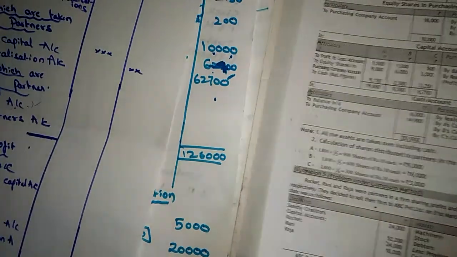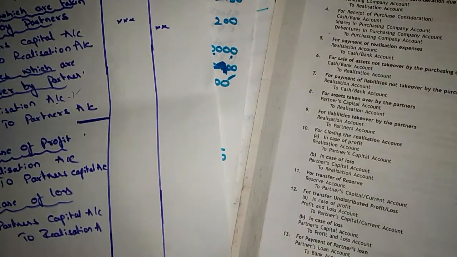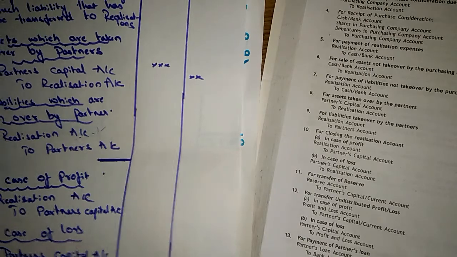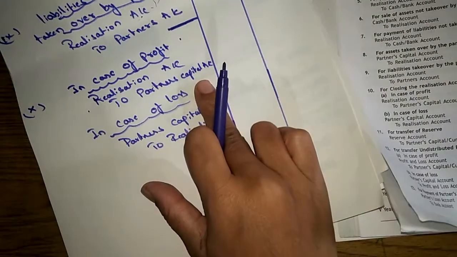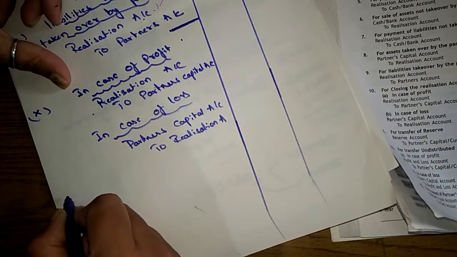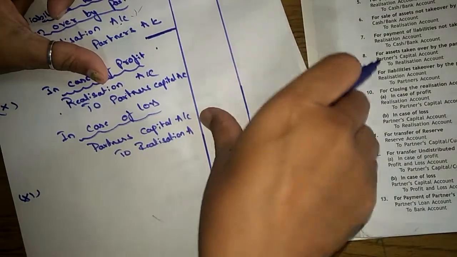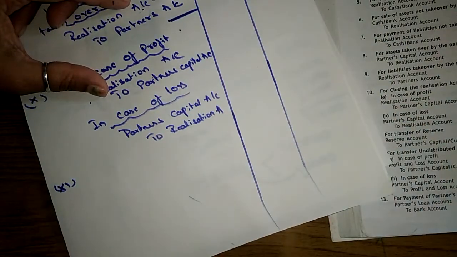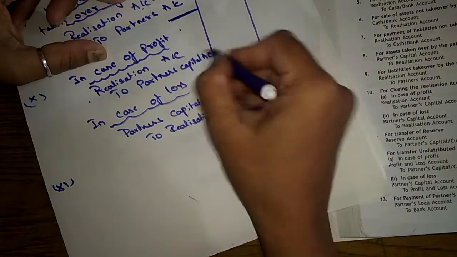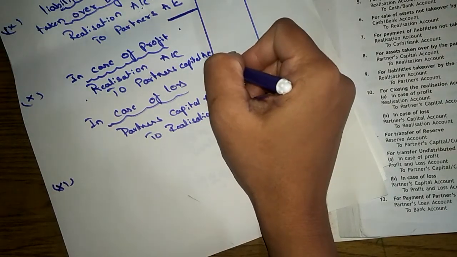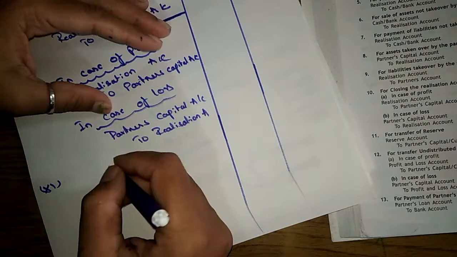So now after this, because this all belongs to the partners, that's the reason we are transferring this to partners account. Then the next, in case any reserve or profit is there in the balance sheet, that again belongs to the partners, that we need to transfer to partners capital account.